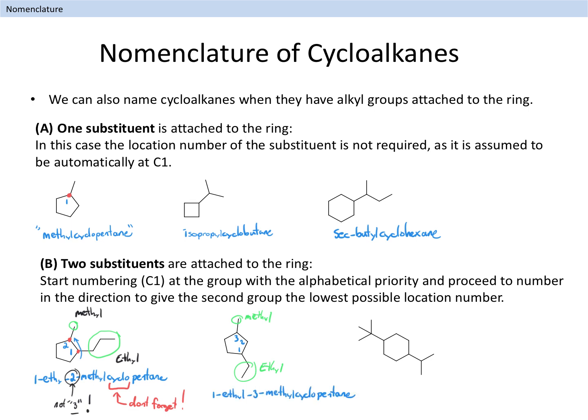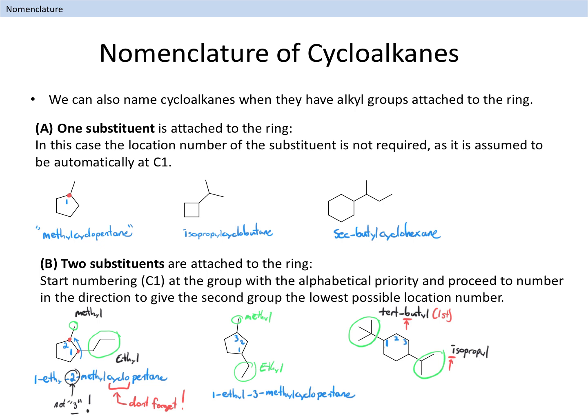In the last example, we have a cyclohexane with 2 substituents. To assign location values, we need to identify the names for each. One substituent is the tert-butyl group, which is alphabetized using the letter B. The other substituent is the 3-carbon isopropyl group, which is alphabetized using the letter I. Because the tert-butyl is higher priority, alphabetically, the ring carbon to which it is attached is assigned the location value of 1.